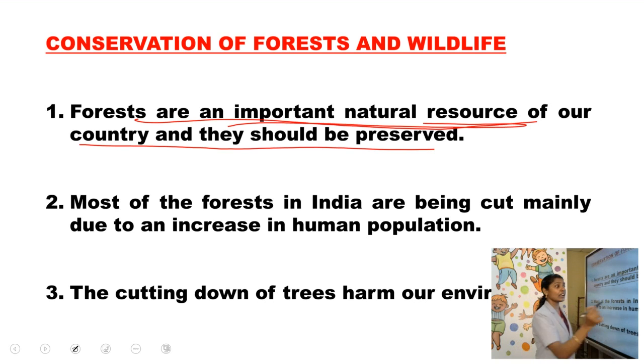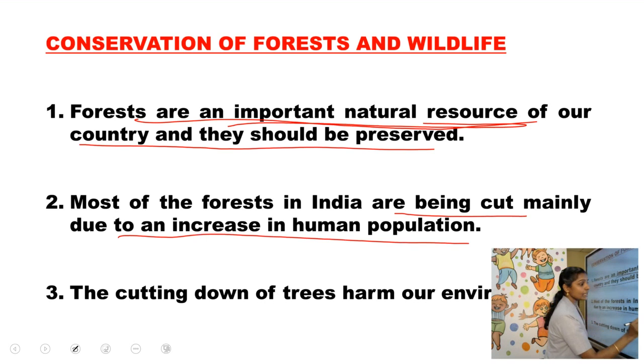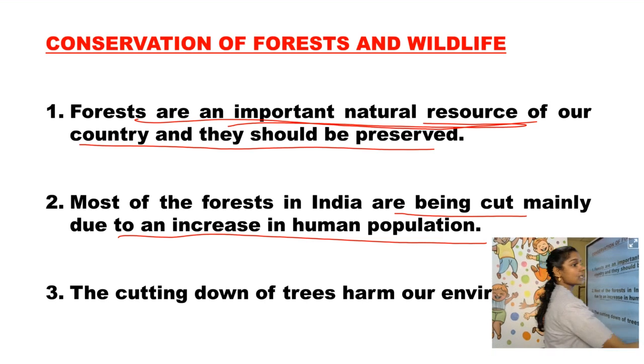Most of the forests in India are being cut. Why? Mainly due to an increase in human population, which means the number of people is increasing. As the number of people increases, the trees are being cut down for making houses, for various other purposes, and for agricultural activities.